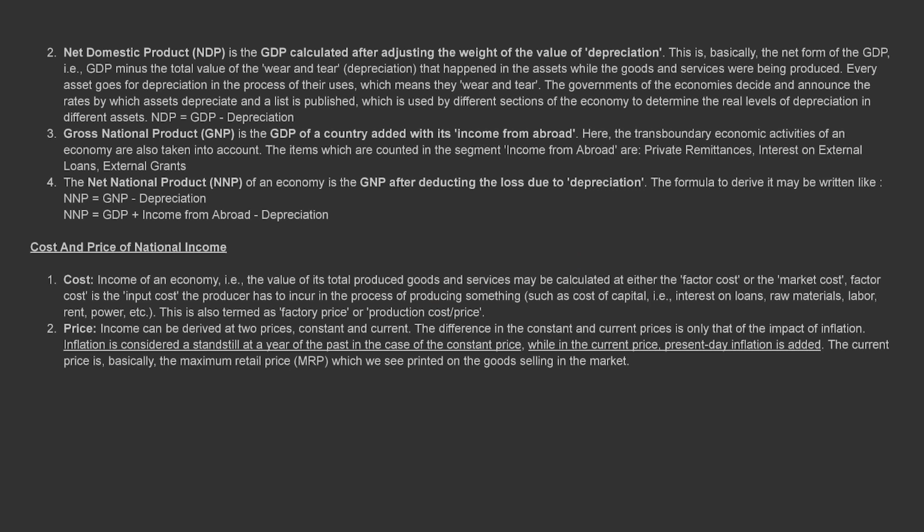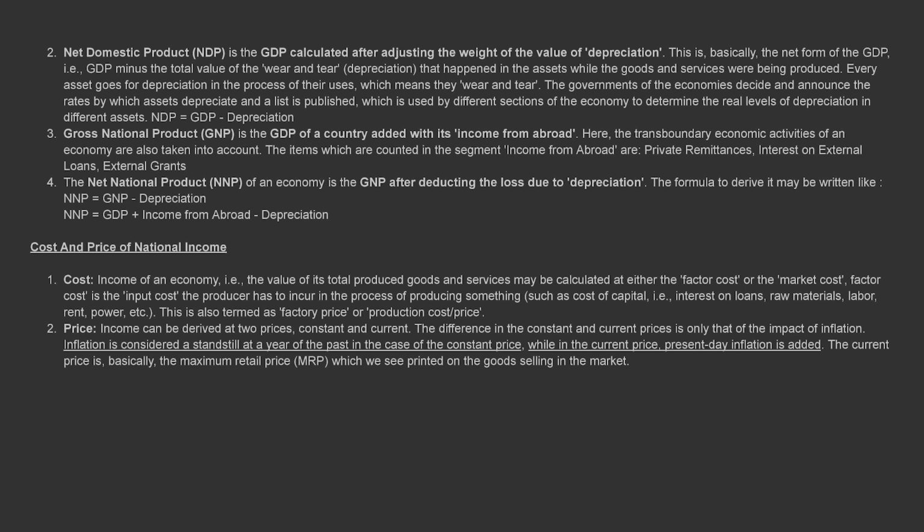2. Net domestic product, NDP, is the GDP calculated after adjusting the weight of the value of depreciation. This is, basically, the net form of the GDP, i.e., GDP minus the total value of the wear and tear, depreciation, that happened in the assets while the goods and services were being produced. Every asset goes for depreciation in the process of their use, which means they wear and tear. The governments of the economies decide and announce the rates by which assets depreciate, and a list is published, which is used by different sections of the economy to determine the real levels of depreciation in different assets. NDP equals GDP minus depreciation.